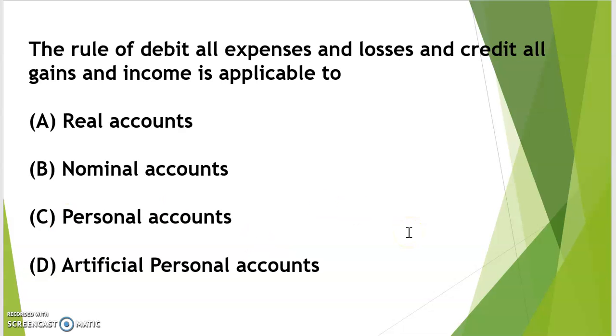Then the rule of debit all expenses and losses and credit all gains and income is applicable to, as you know, all the income and expenses as well as losses included under the nominal account. The options are real account, nominal account, personal account, and artificial personal account. But among these, only option B is correct, that is the nominal account, where we can record all the expenses and losses as well as income and gain. So the rule debit all expenses and losses and credit all income and gains is applicable to nominal account.